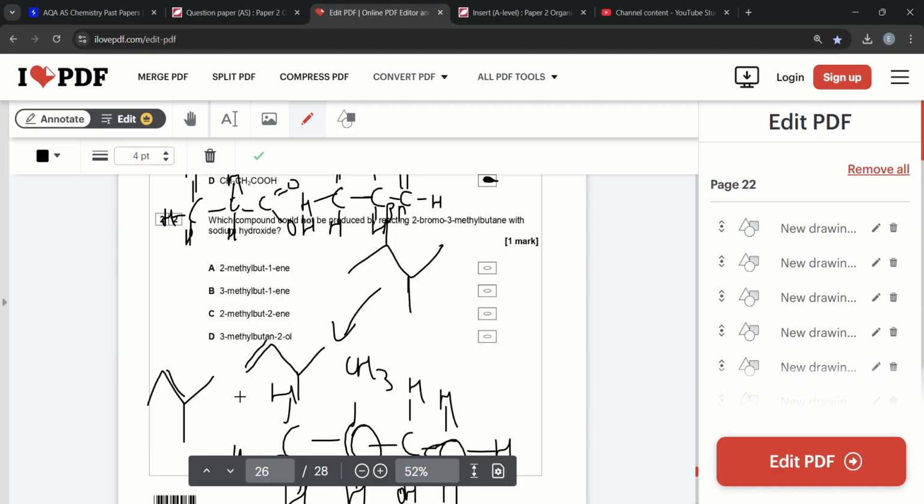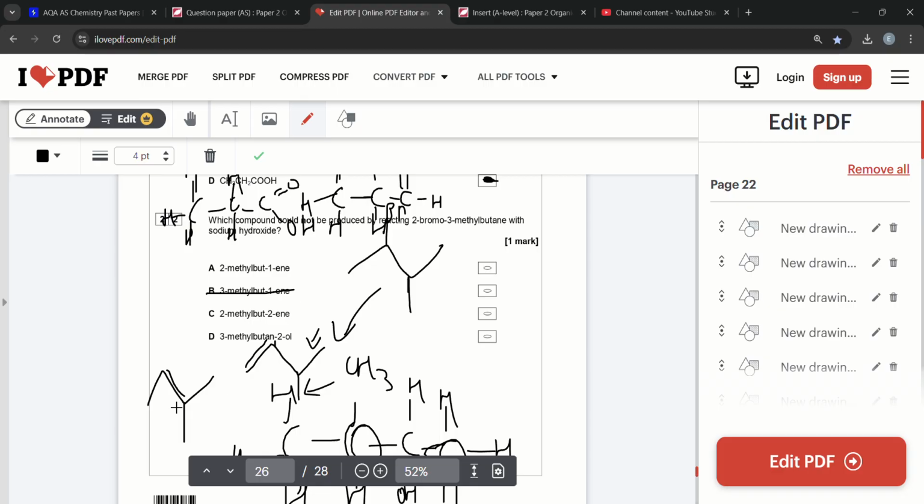And that's really it. So we can form, in this case, a methyl group on carbon 3, so it's going to be 3-methylbut-1-ene. Yes, that can be formed.